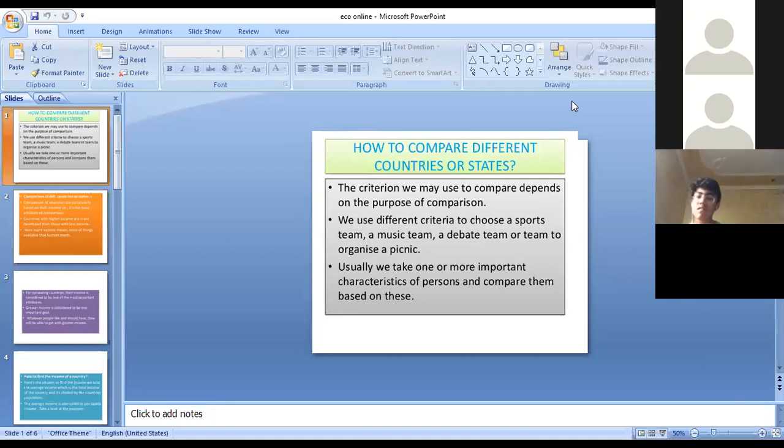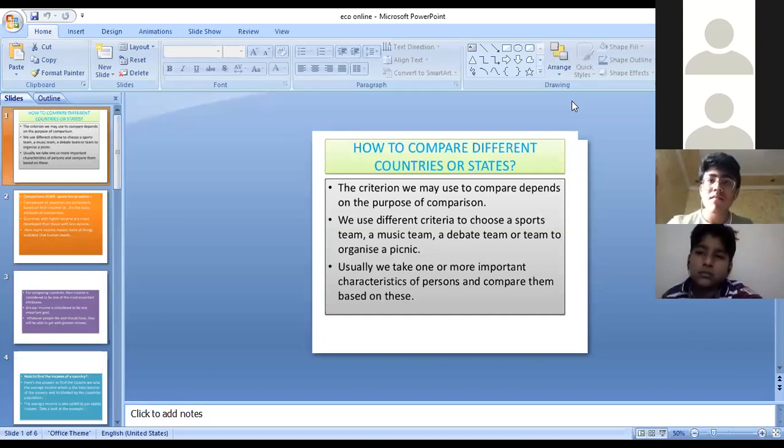When we compare different things, they could have similarities as well as differences. Now we have to compare different students, but they differ in their heights, weight, health, talents, and interest. Maybe the healthiest student of your class may not be the most studious one, or the most intelligent student may not be the friendliest one.